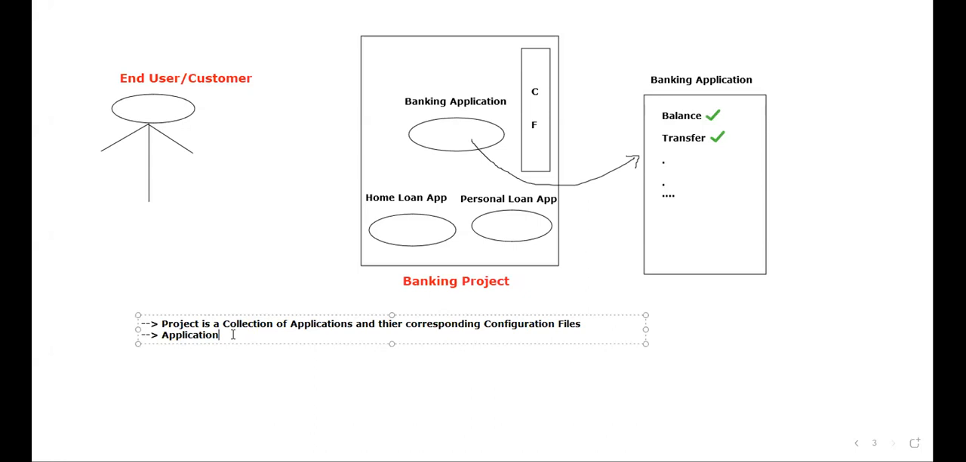Yes or no? Application is a group of programs. Application is a group of programs which are used to perform some task. This is the basic definition, whatever I can tell for a project and application. Is that clear for everyone? Yes, please do respond. Is that clear for everyone? Shall I proceed further?